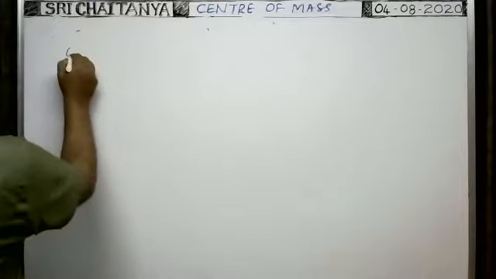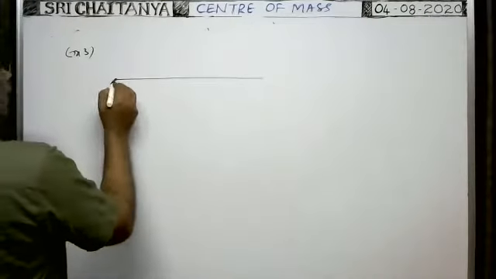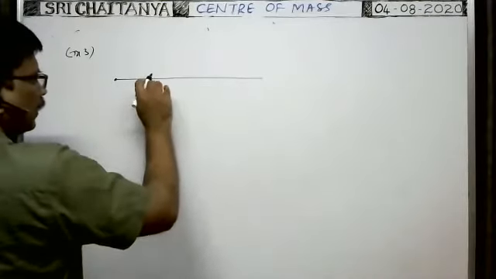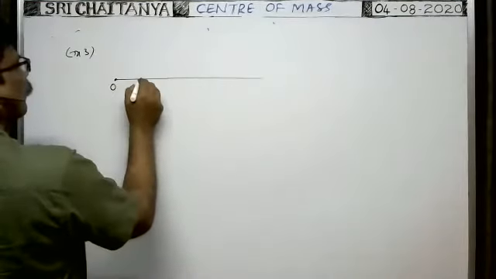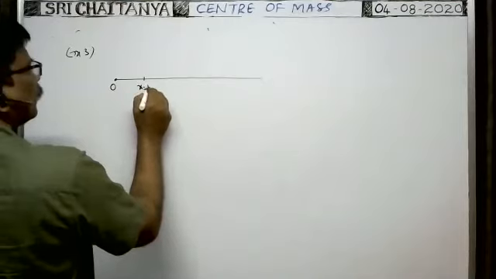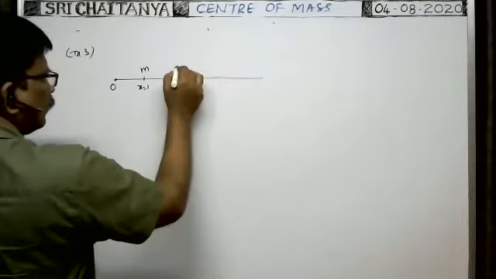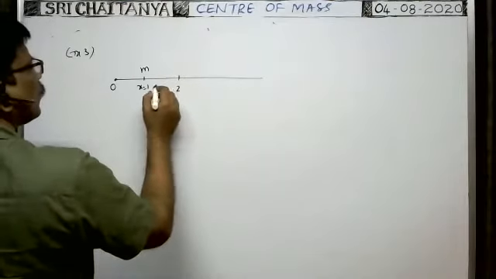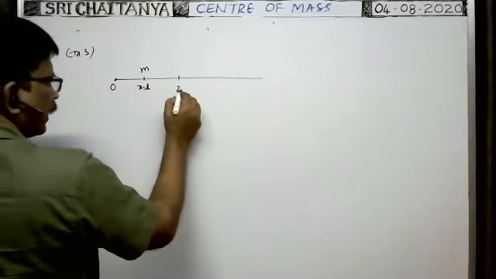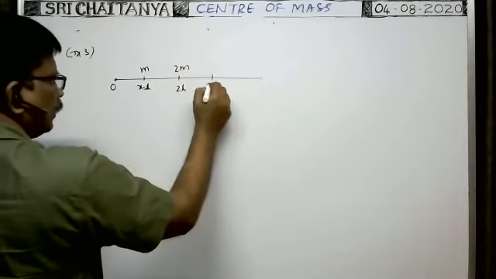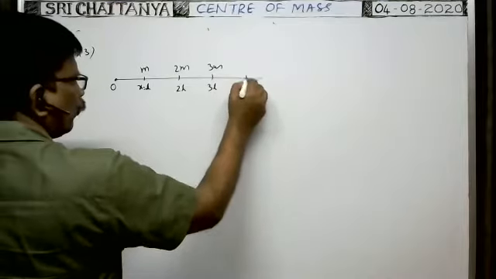Suppose one more example, example 3. On the x-axis, different particles having different masses are kept. Infinite number of particles are kept like that. Here is the origin. At x equal to L, a particle of mass m is kept. At x equal to 2L, a particle of mass 2m is kept. At 3L, 3m mass is kept. At x equal to 4L, 4m mass is kept.